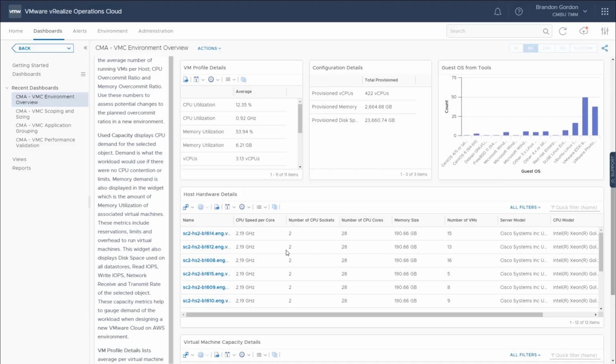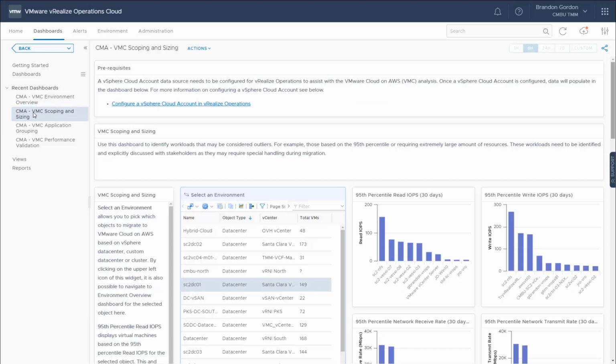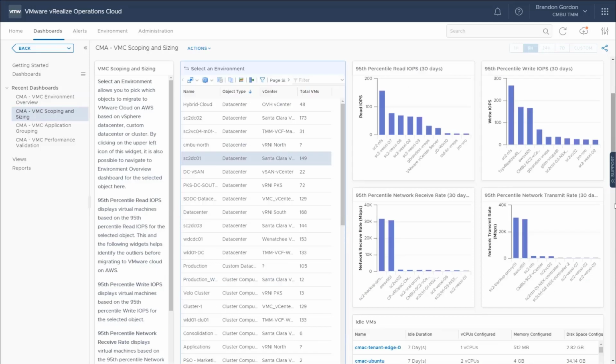The next section down here is host hardware details. This helps us identify hosts that might be large or have very fast CPUs. These are ones that may need special attention. The last section down here is the virtual machine capacity details, all the details you would need to do the planning. And you can click on the export here and actually export this as a CSV. So the next phase is actually going into the scoping. So this dashboard helps you start narrowing things down and identifying potential virtual machines that may require special attention.